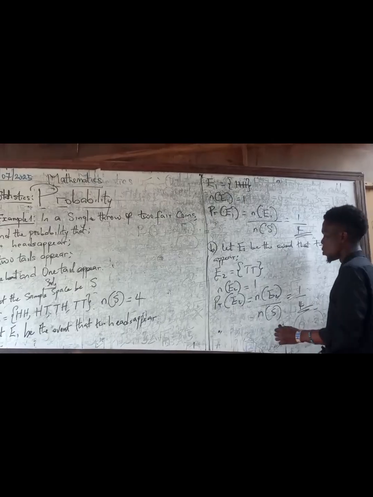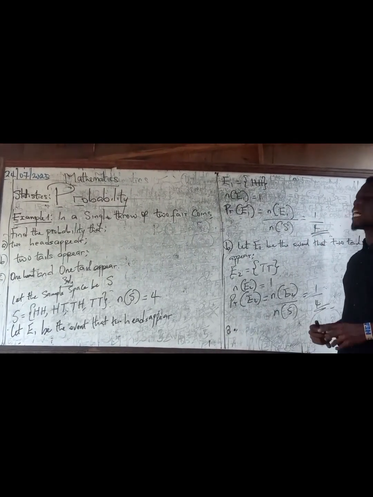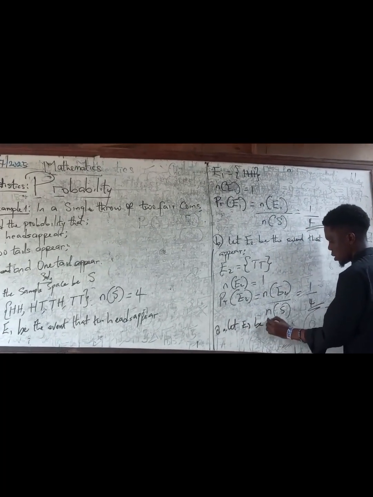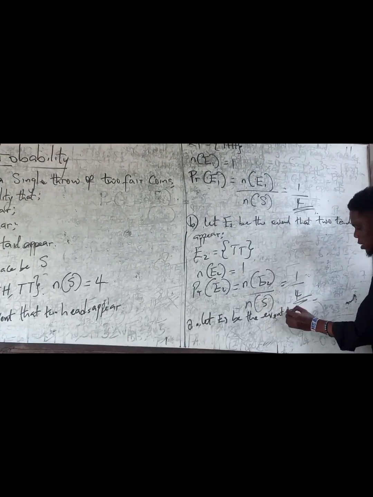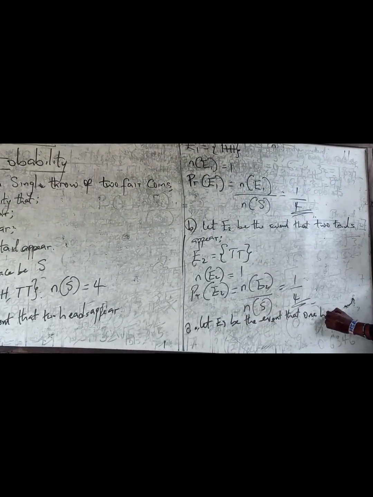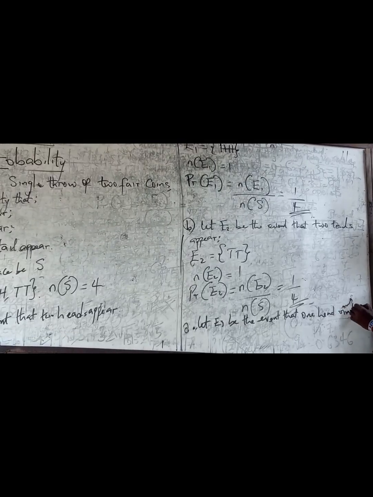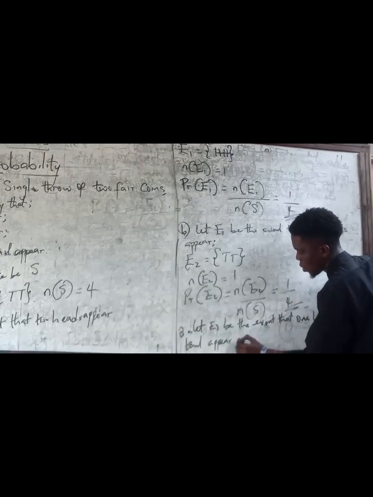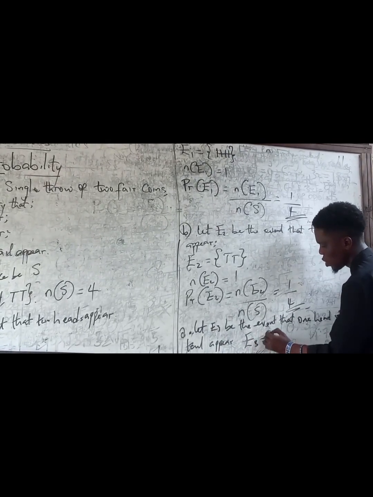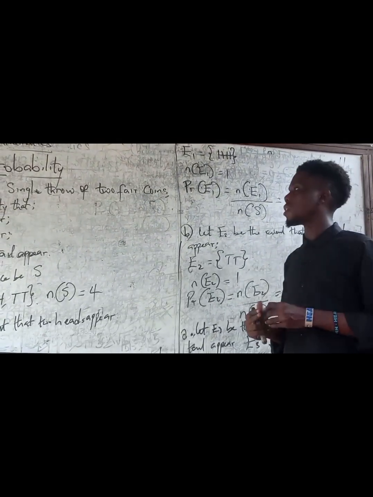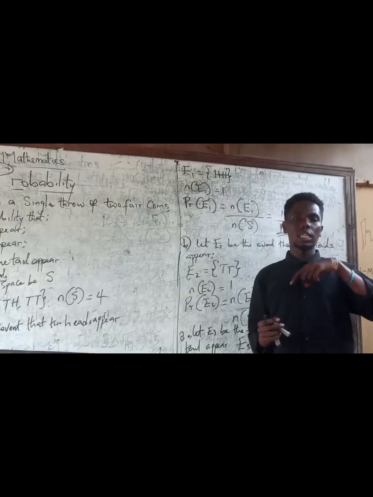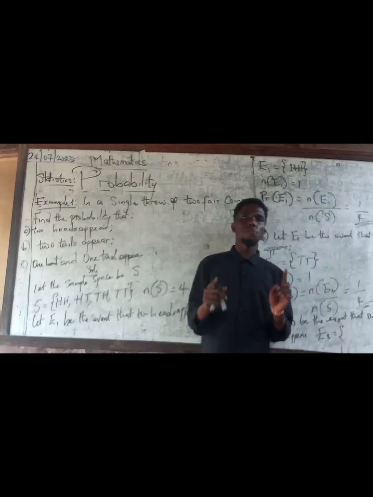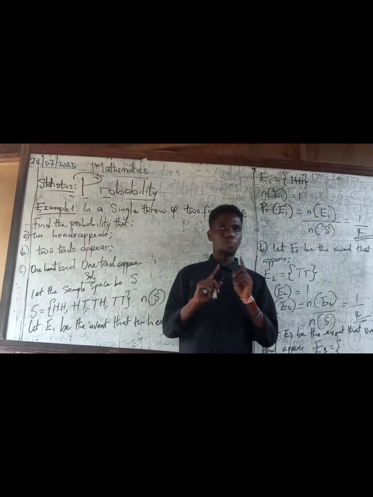Exactly. And then the third one, 1 head and 1 tail. So I'm going to say let E3 be the event that 1 head and 1 tail appear. So now you're going to look at your sample space now. Out of all the possibilities, how many possibilities do we have? 1 head, 1 tail. Alright, so let's go back. Remember, in any event space you are trying to form, you will always get it from your sample space. So please do not forget.